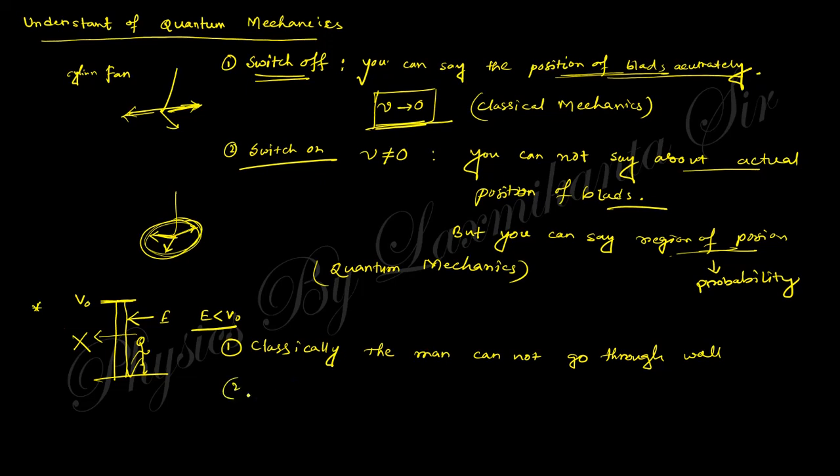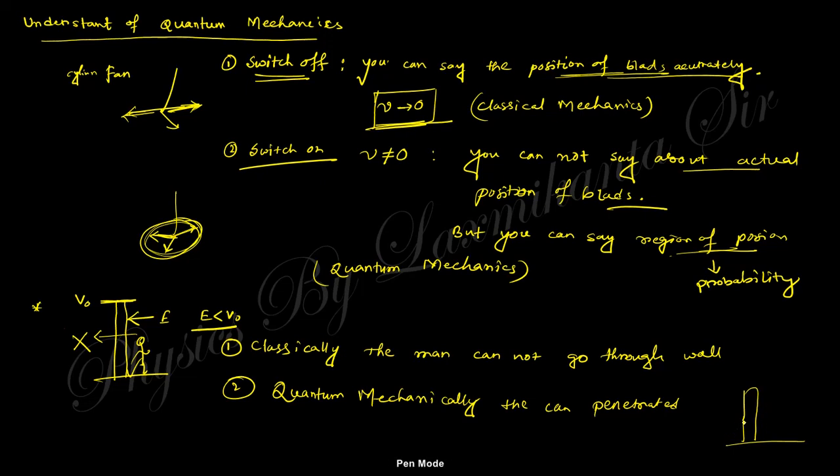But in quantum mechanics you can say that it can penetrate. The man can penetrate like that. Suppose this is a man, this is the wall. This man, probabilistically, can penetrate. There is a probability to go through this region, some probability in quantum mechanics.